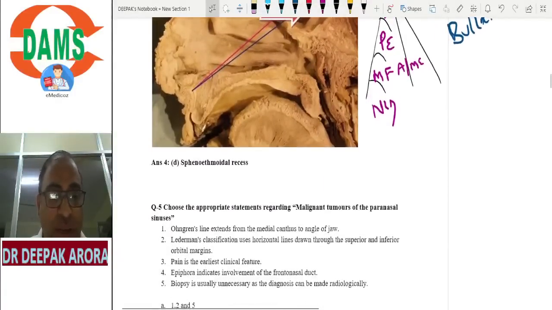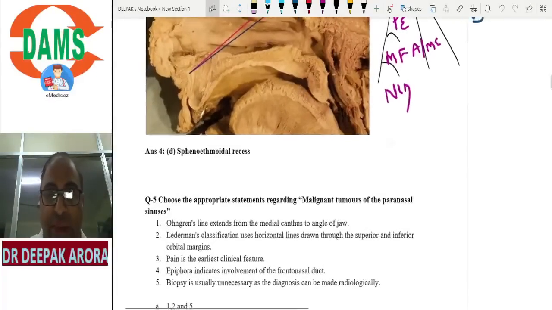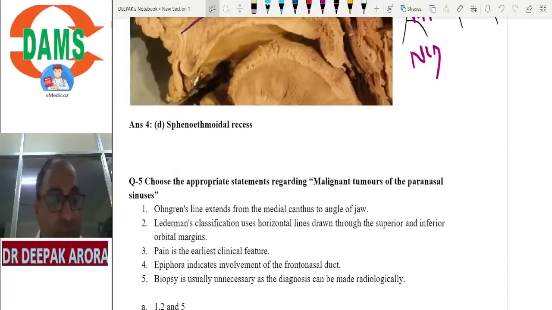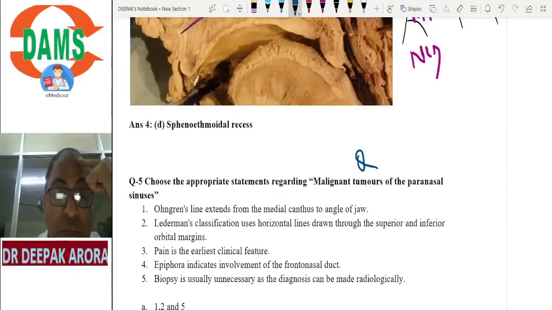Question number 5, again very important. Choose the appropriate statement regarding malignant tumor of paranasal sinus. So what are we doing, beta? Just learn tumors of nasal cavity and paranasal sinuses. Very favorite topic of your Central Institute. Now let us crack one by one.